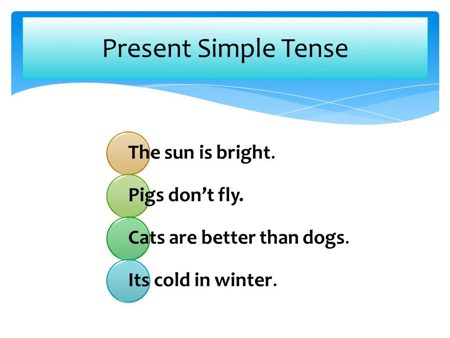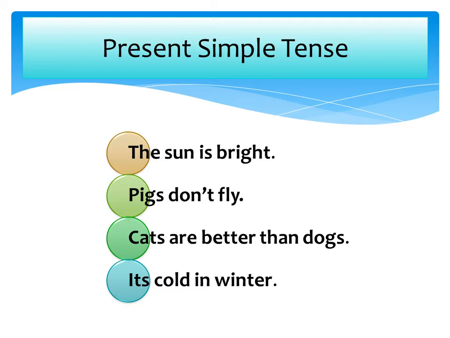The first usage is pretty easy. We use it to talk about facts. You must keep these elements in your mind: facts, truth, and generalization. Let's look at some examples.